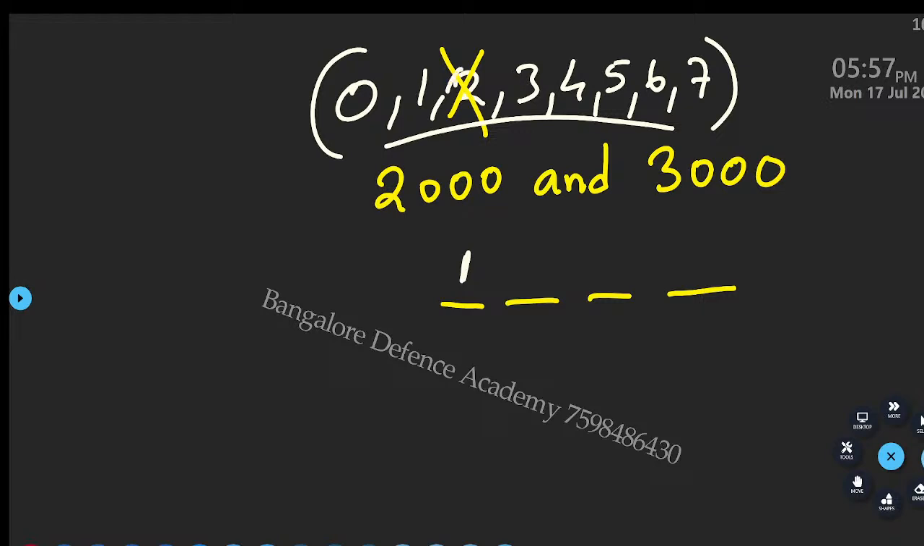Okay, so close this now. This number I have already taken. So now how many numbers do I have left? 7 numbers left. Out of these 7, how many possibilities? 7. Remaining how much? 6. How many possibilities? 6. Remaining how much? 5. How many possibilities? 5. So this is the answer.